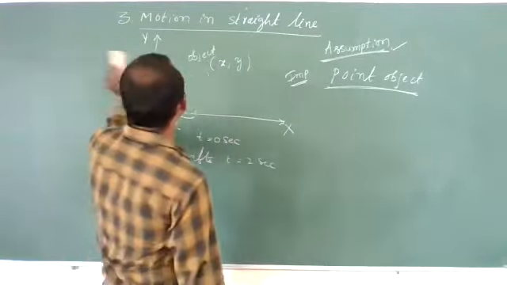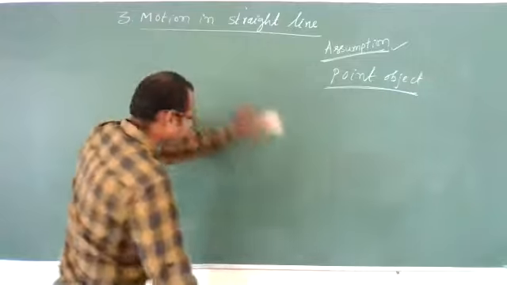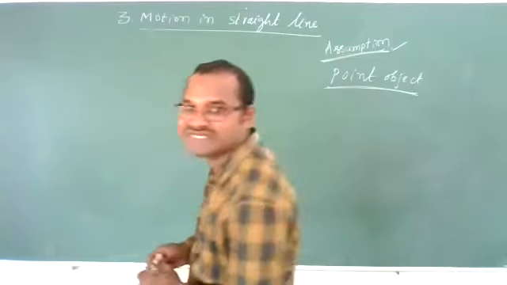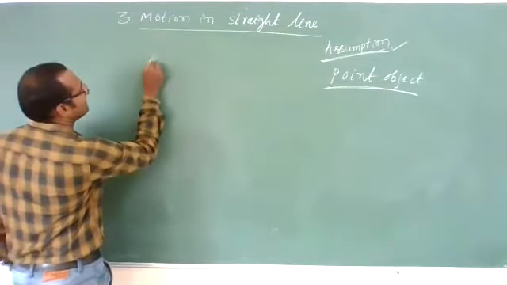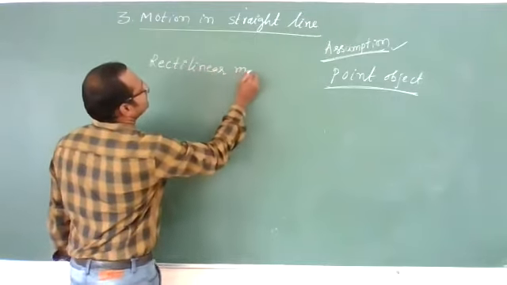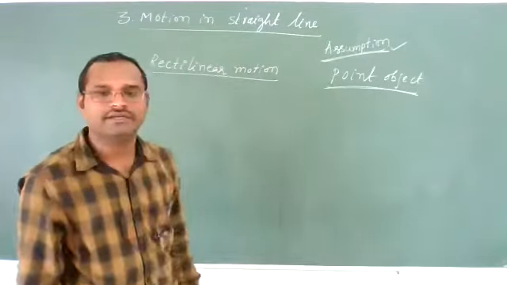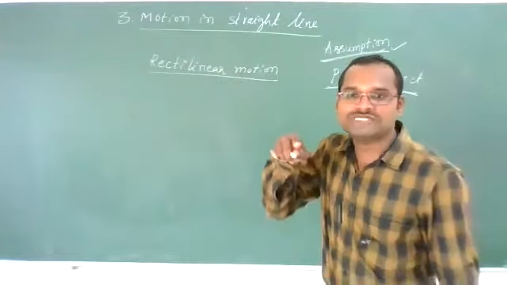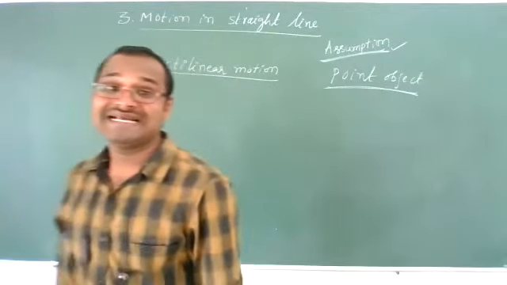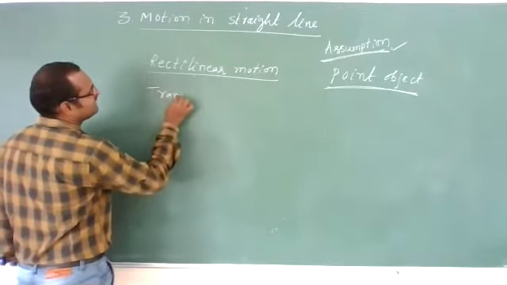Clear? Okay, sir. Now we are discussing straight line motion. Whatever the motion you say, if the object moves in a straight line path, then the motion of the object is called rectilinear motion. What is rectilinear motion? Again important, already you know, if an object moves in a straight line like this, then we call it rectilinear motion. And one more important word is there, translatory motion.